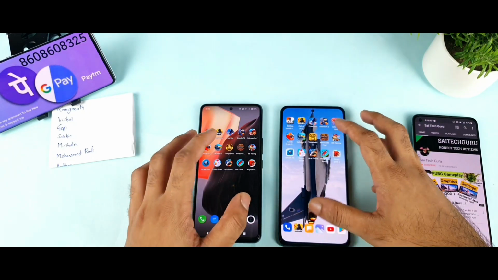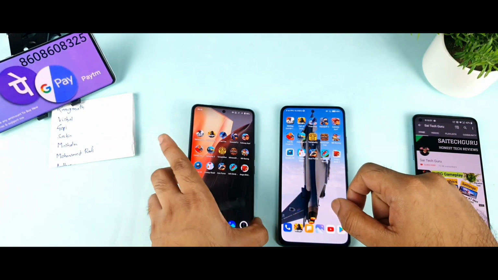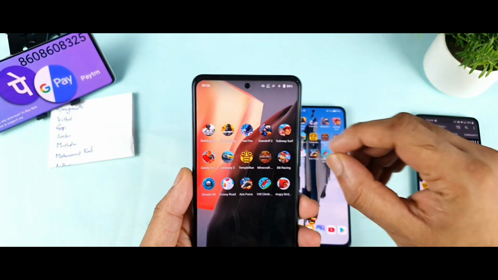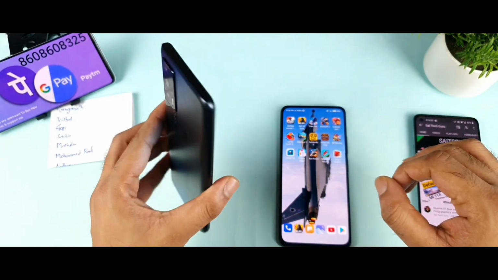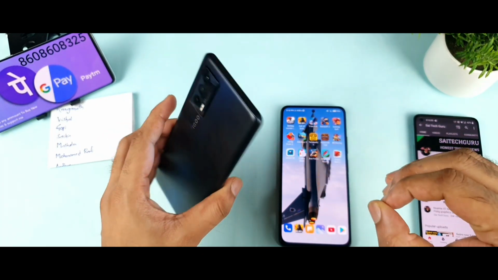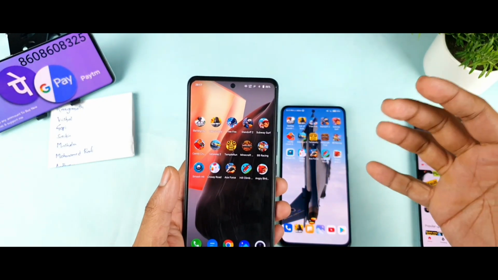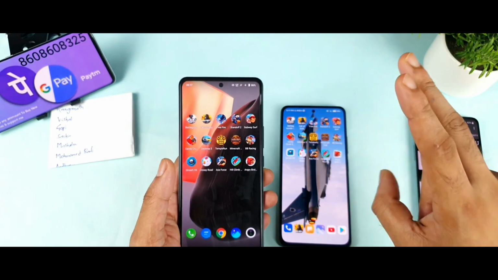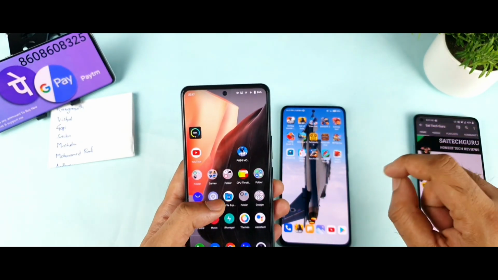I do know friends, this game doesn't open, but the iQOO 7 did manage to open till Standoff 2. That means 12 games, I think 12 games did stay in the RAM management in this phone. If I try to include the other 3 small games, maybe they could have stayed in the RAM management. I need to do 20 small games. So our next topic will be 20 small games. I'll try to come up with that topic.